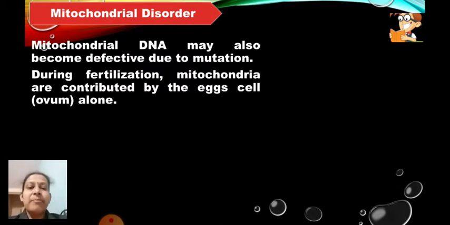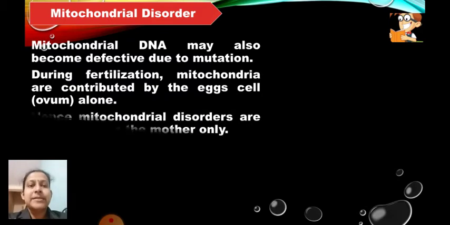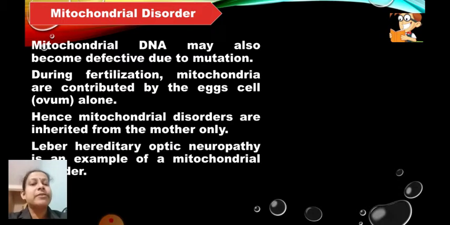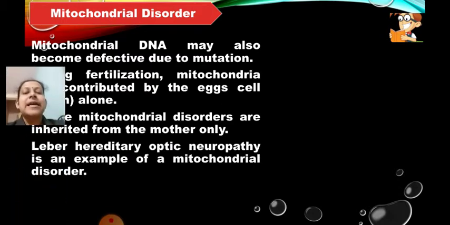The offspring may be a baby boy or a baby girl. So remember this disorder is due to mitochondria. Mitochondria is contributed only by the female because of the egg cells. Hence mitochondrial disorders are inherited from the mother only. An example of mitochondrial disorder is Leber hereditary optic neuropathy.